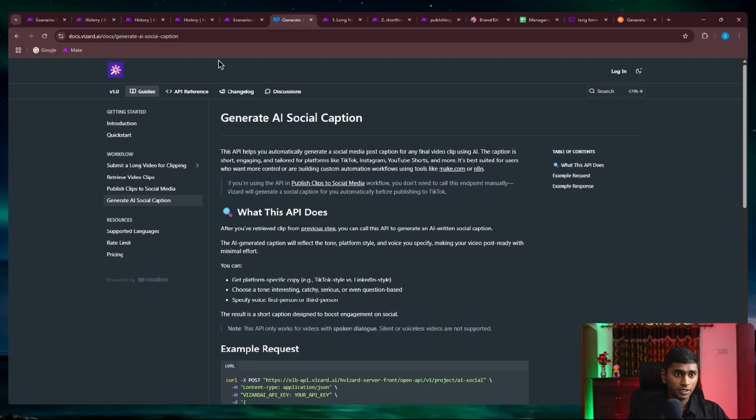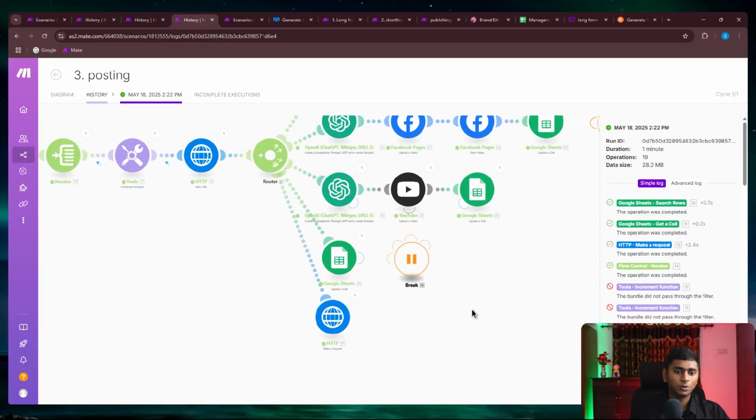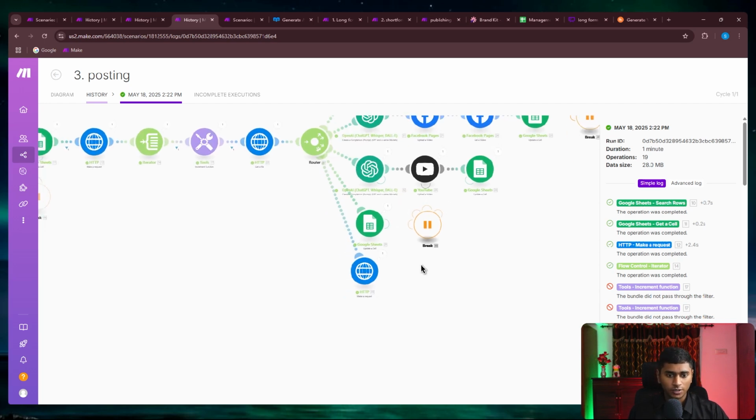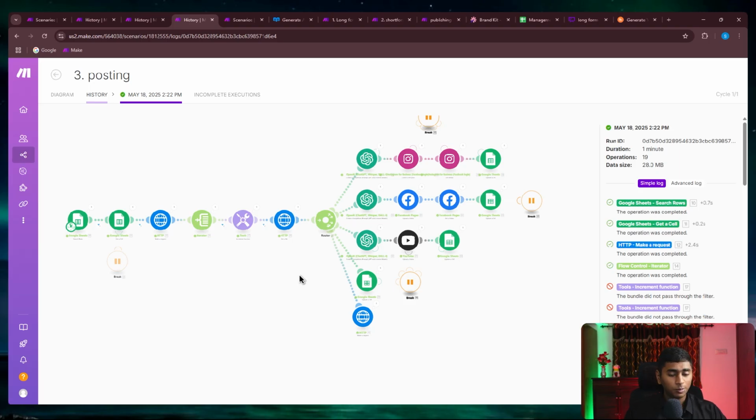But when it comes to TikTok, you can see that I've never connected any captions, because they don't allow us to add our own captions when posting through their platform. They just post whatever captions they've created. So it is fine for TikTok, because it is already creating the best and most suitable ones for TikTok. So we just go and post over there inside TikTok. So this is the idea. You can see there is no manual process involved in it.